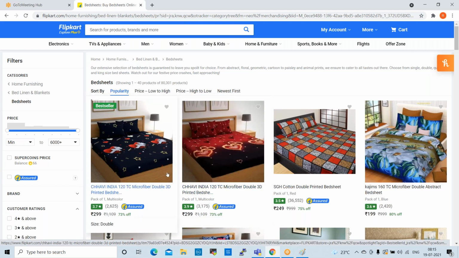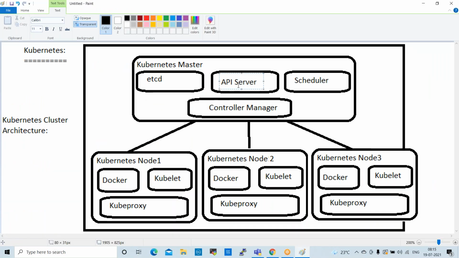Whenever they submit that manifest file, it will directly hit the API server. The API server will send it to the scheduler. The scheduler will distribute the load equally on the nodes. Whatever deployments are submitted to the API server will be equally distributed to the node servers. So deployments happen on nodes only.